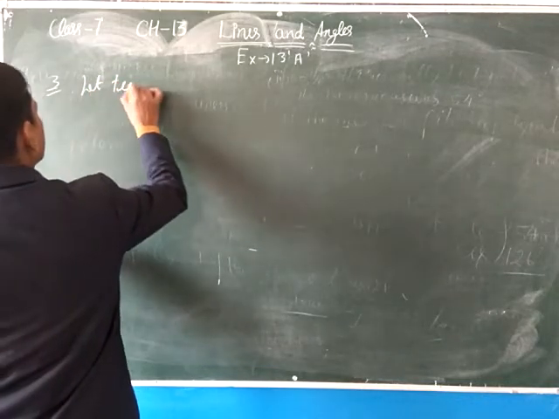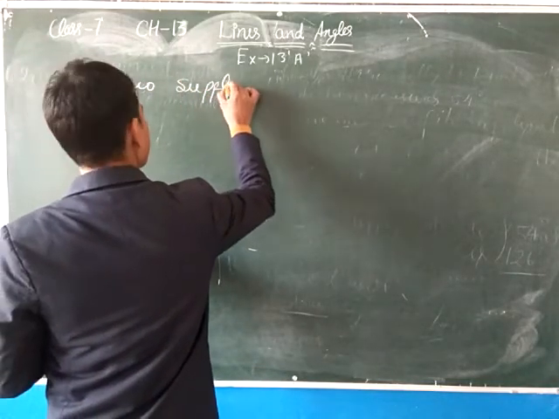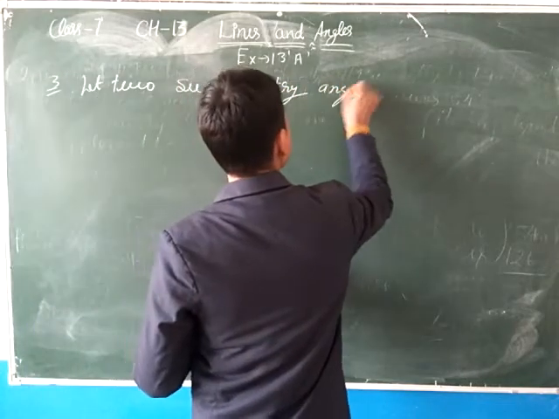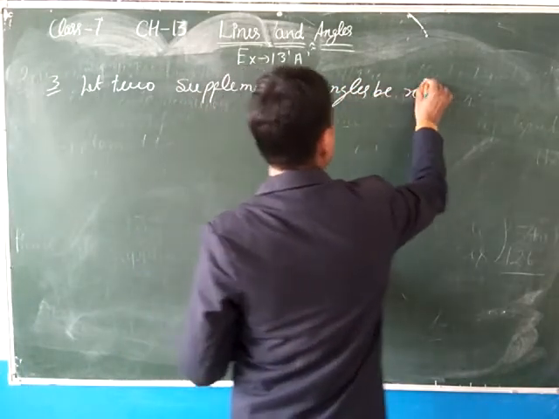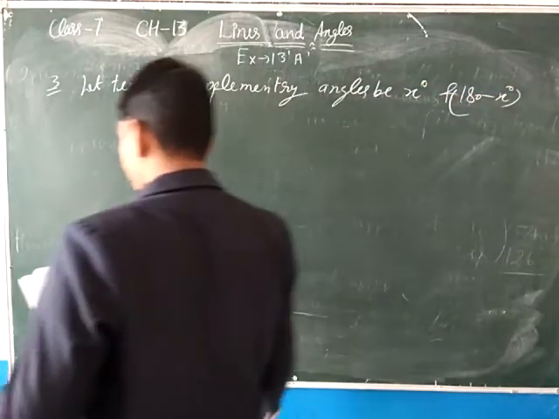Let the two supplementary angles be x degree and 180 minus x degree. Clear beta?